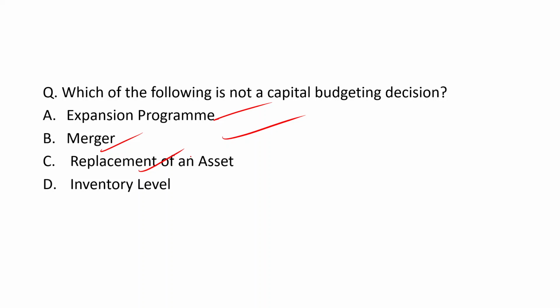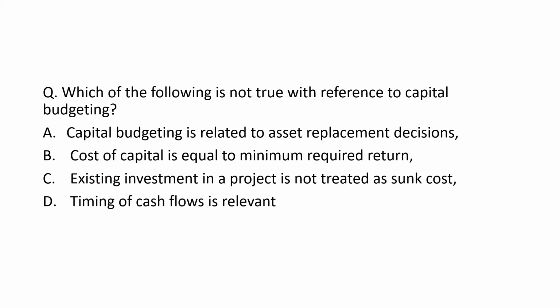Replacement of assets: suppose you have land, but you want to replace your land or machinery, this will also need a large amount of money. These three will be part of capital budgeting, but inventory level is not associated with capital budgeting. So option D, inventory level, is the right answer.